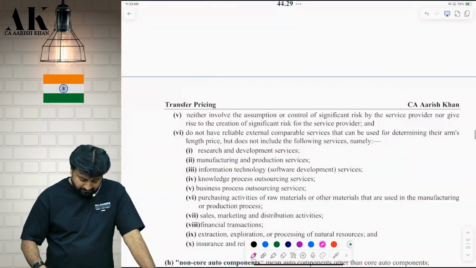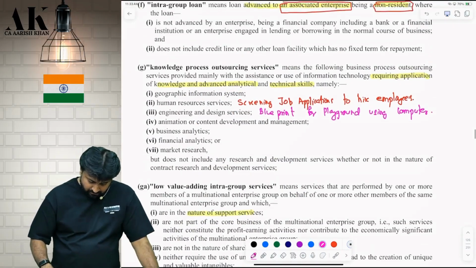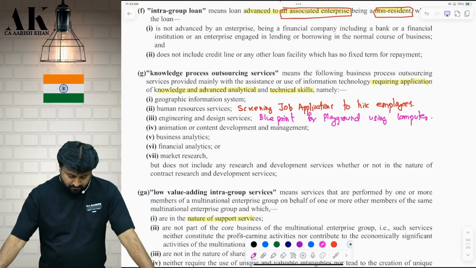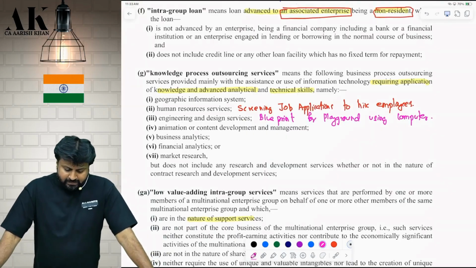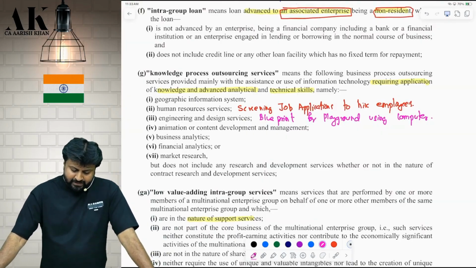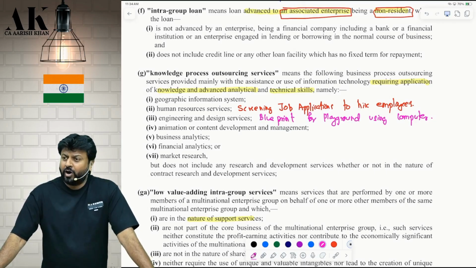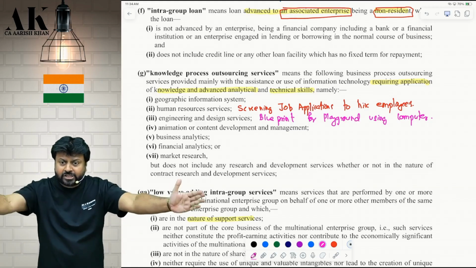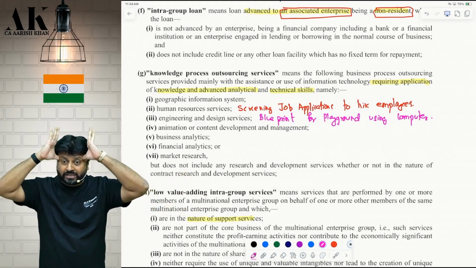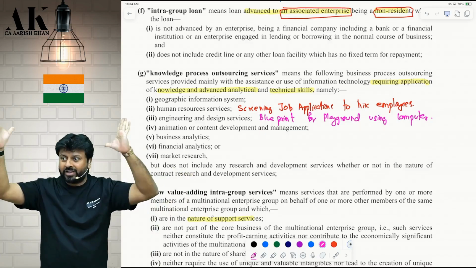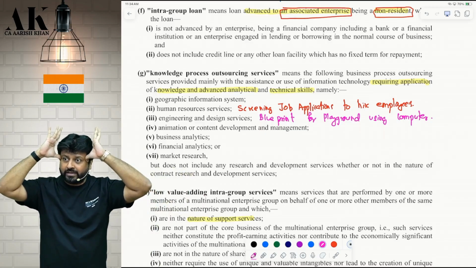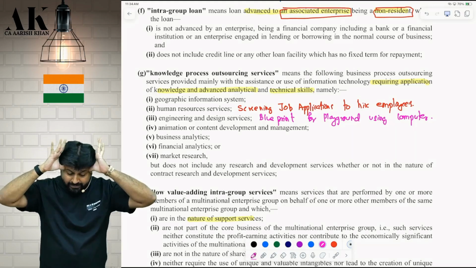Come here. Knowledge process outsourcing means the following business process outsourcing services provided mainly with assistance or use of what? Information technology requiring application of knowledge. Here you require what? Application of knowledge. It is not a call center or service center where no great skill is required. Application of knowledge.